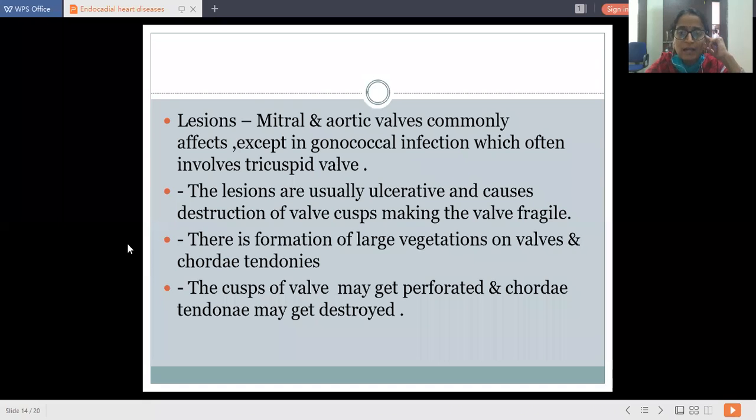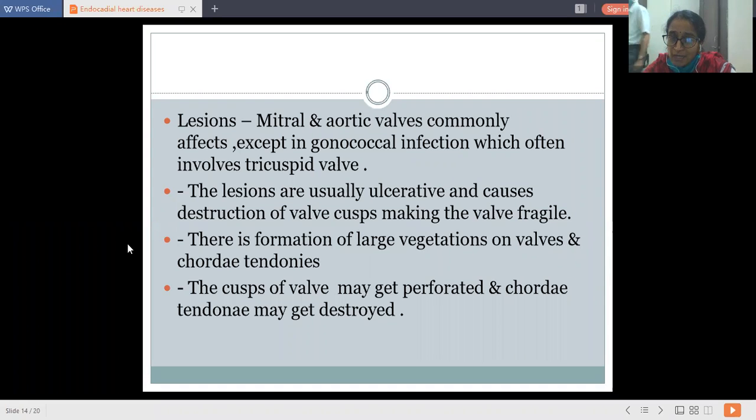It can get detached or destroyed easily. There is formation of large vegetations on the valves and chordae. The cusps of the valve may get perforated and the chordae may get destroyed.